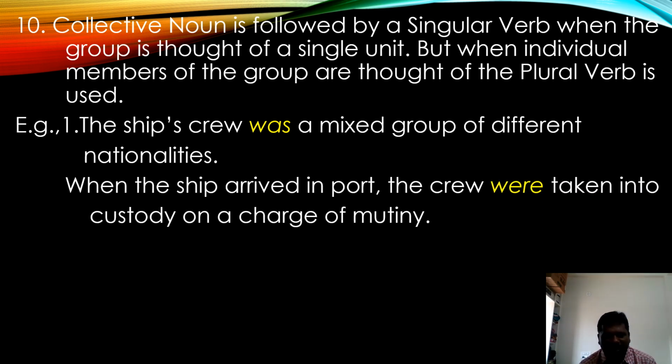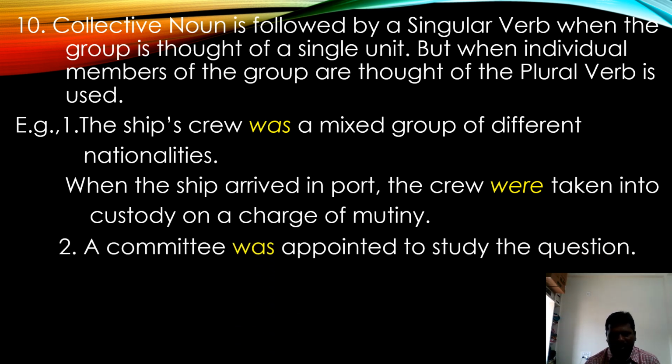So look at the second example. When the ship arrived in port, the crew were taken into custody on charge of mutiny. See here, it is different. All the people, the crew, were taken into custody on charge of mutiny. Individual members of the group are thought of, so the plural verb is used.